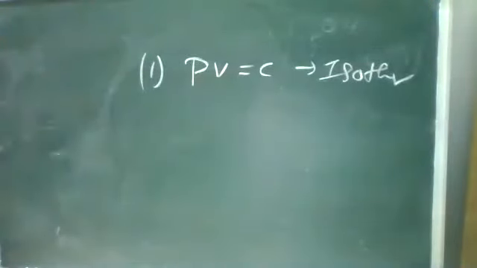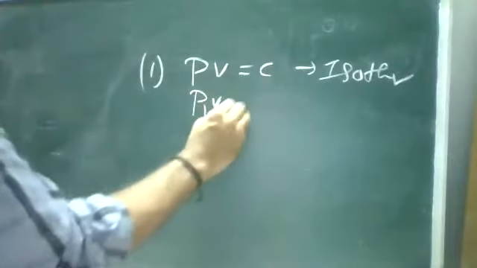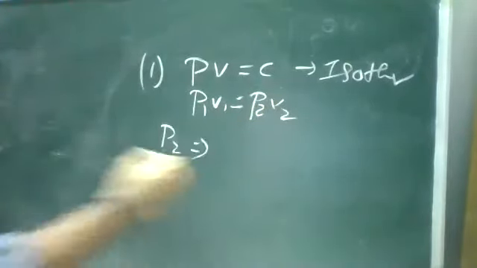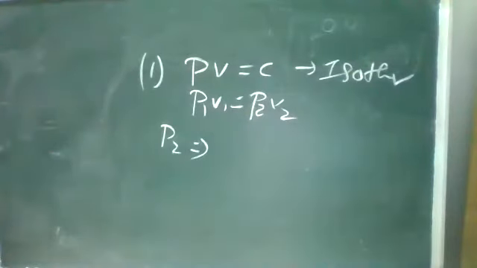Second case, we need to find the temperature, so for this case I use the adiabatic process. In the first case I use pressure and find out the pressure. In the second case I use temperature. For the isothermal relation, the formula is P1 V1 is equal to P2 V2. So from this relation, try to find the pressure P2.